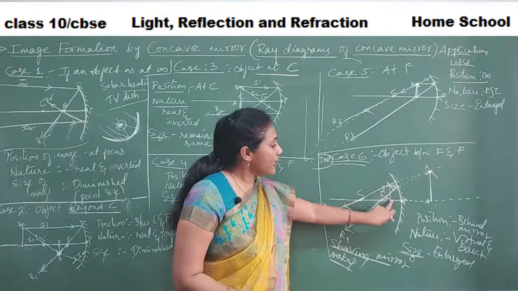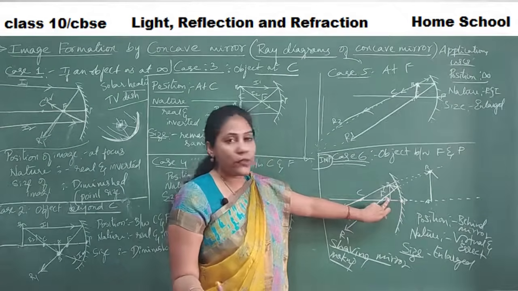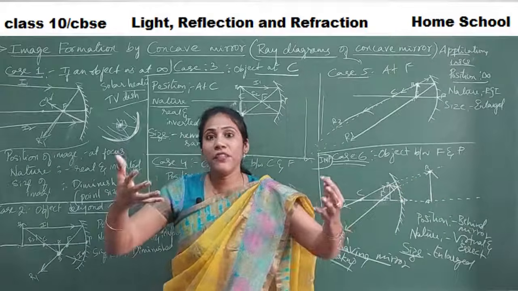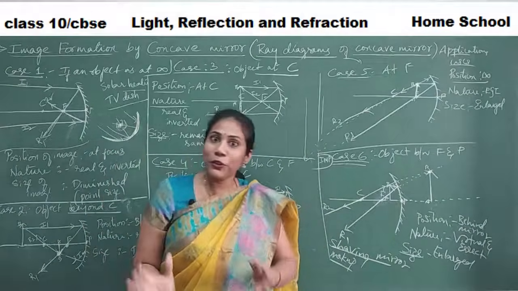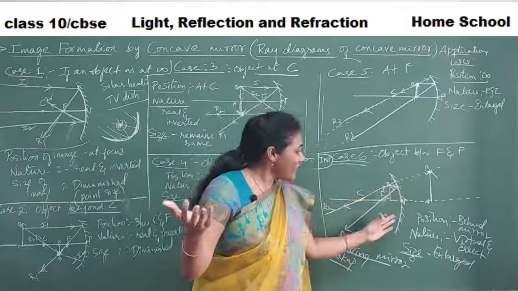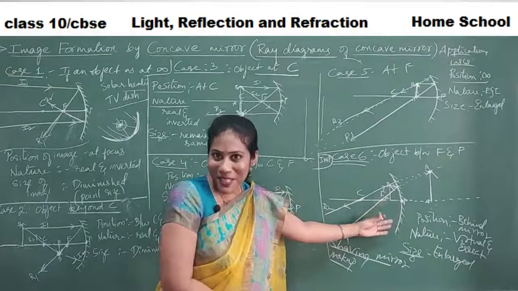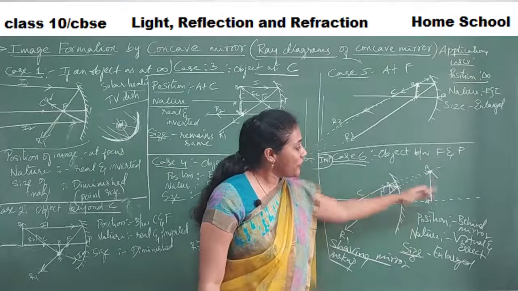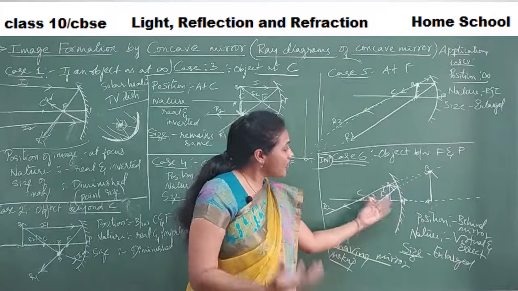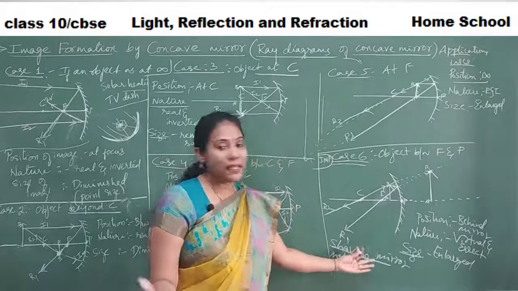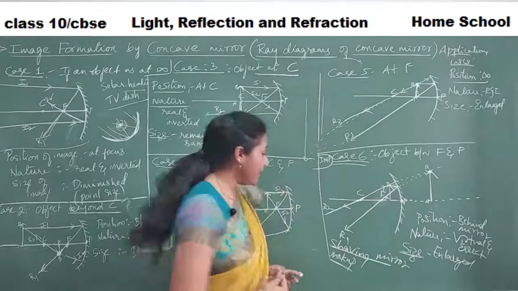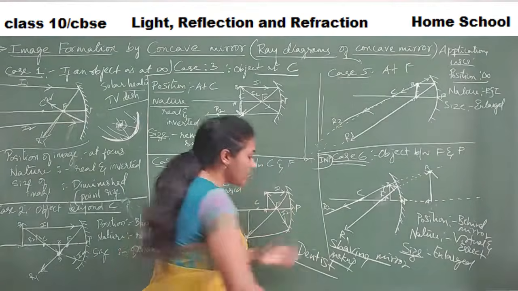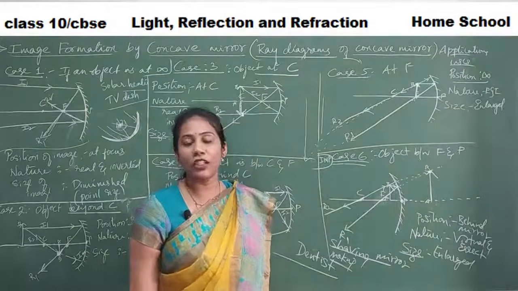As the object is very near to the mirror, the image appears behind the mirror, virtual and erect. In front of a shaving mirror, you don't appear upside down, right? You will appear straight only. This is the application of this particular ray diagram. The image is appearing very big, and the image is also erect. Based on this ray diagram, shaving mirrors and makeup mirrors are designed. Even the dental mirrors used by a dentist are designed based on this concept.